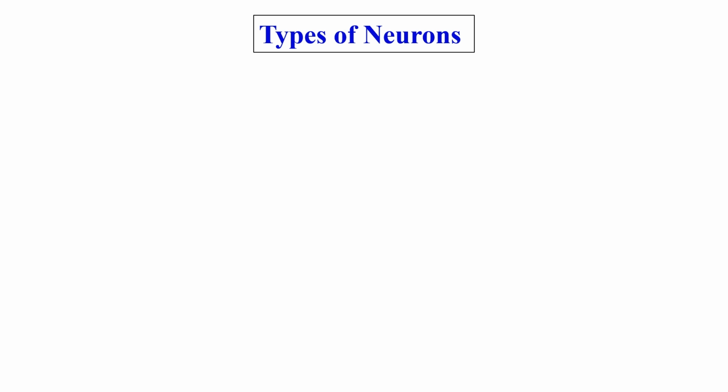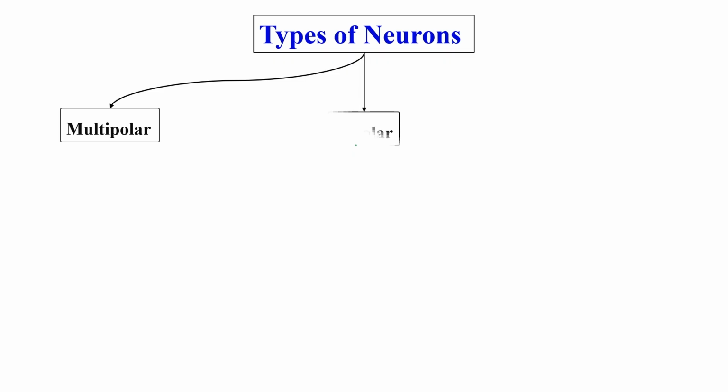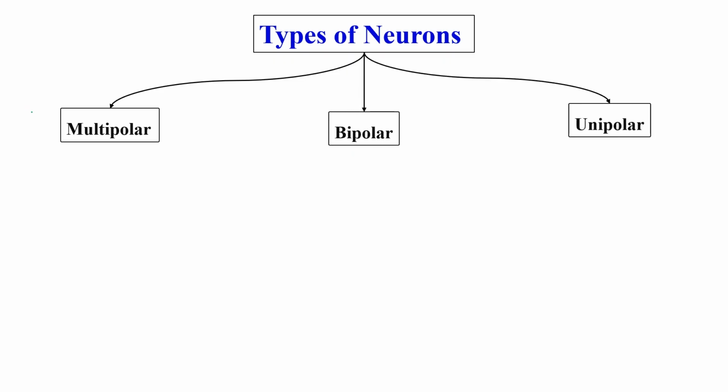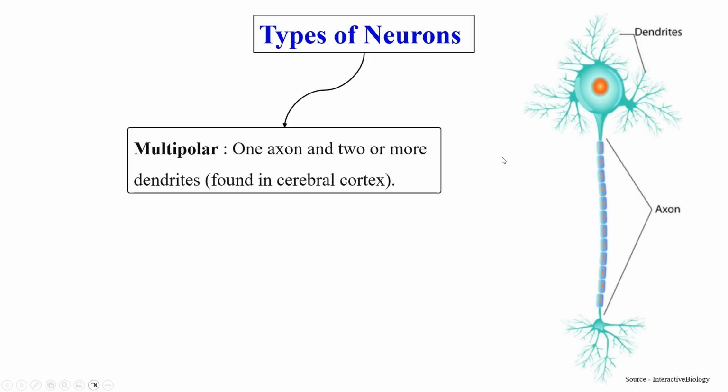On the basis of the number of their branches, we can divide neurons into various categories: multipolar, bipolar, or unipolar. Multipolar means, as you can see in this particular picture, one axon and two or more dendrites.